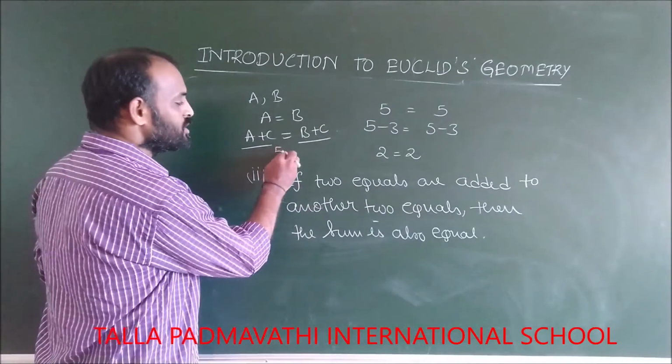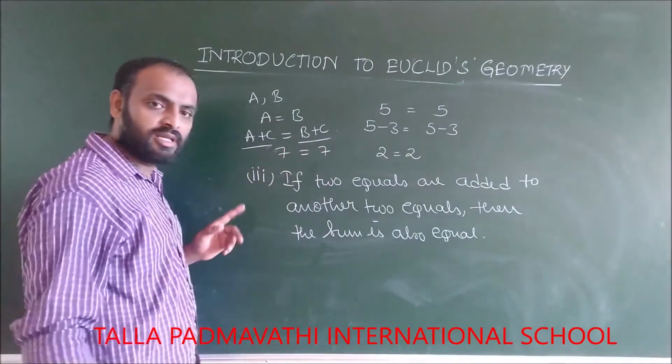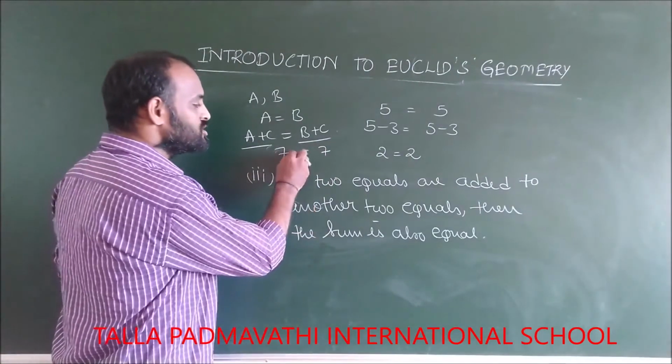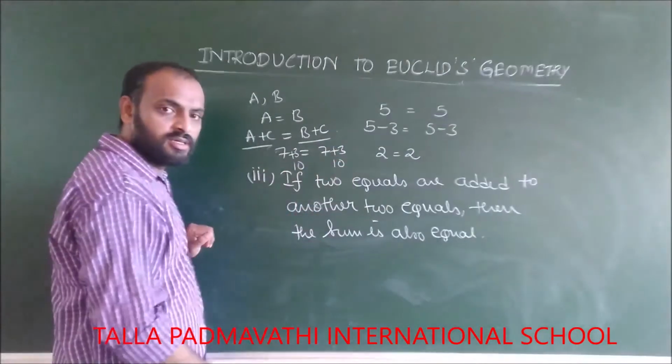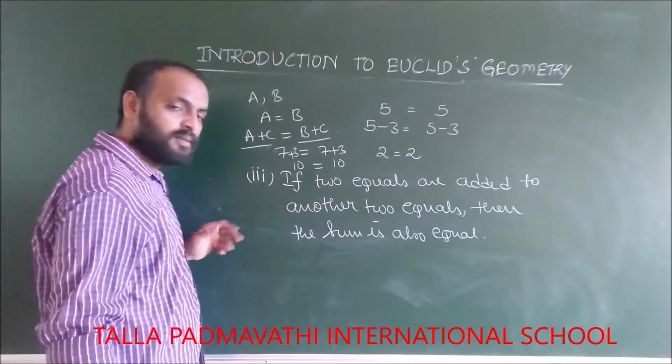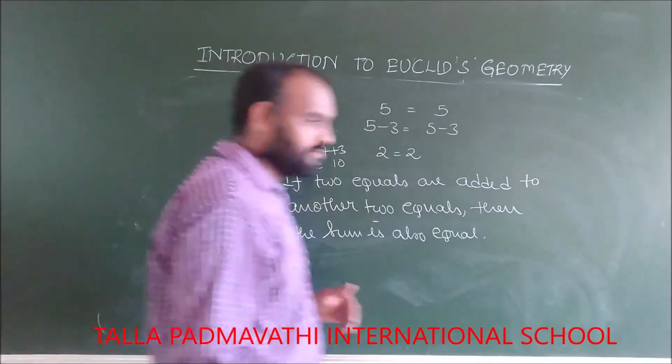If you take an example, if I take 7 and 7, are they equal or not? They are equal. Add 3 on both sides: 10, here also 10. So is the sum equal or not? The sum is equal. The same way, let us see one more axiom.